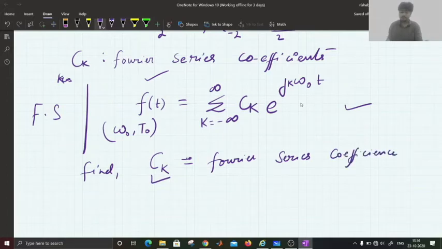Suppose we have already been given a signal f of t. We know its fundamental frequency value. Then in order to represent the same signal in Fourier series representation, we must know its Fourier series coefficient. So let us try to derive the Fourier series coefficient relationship.